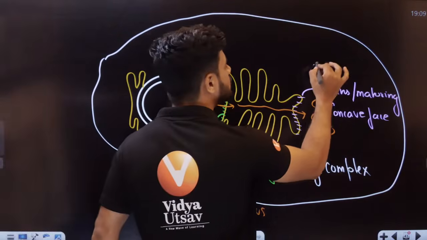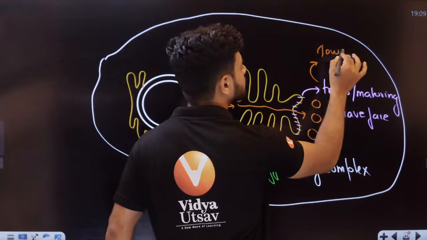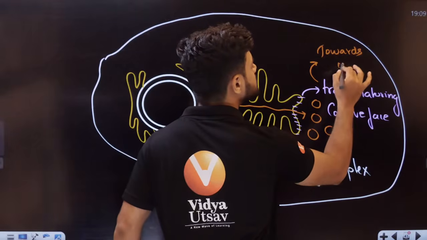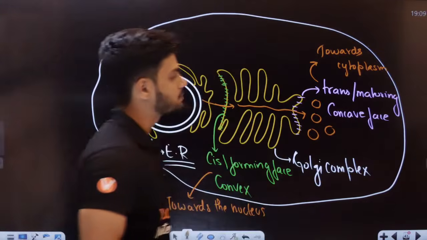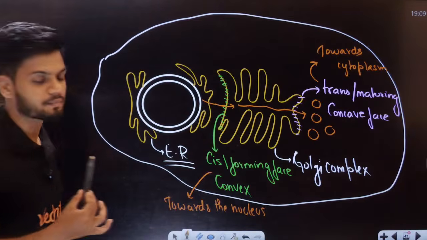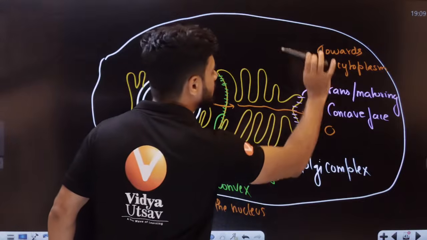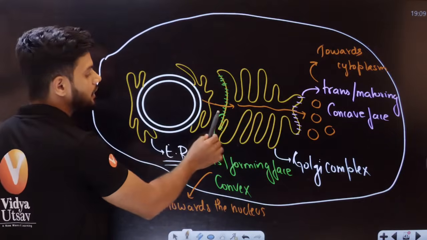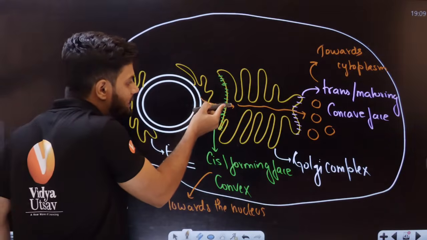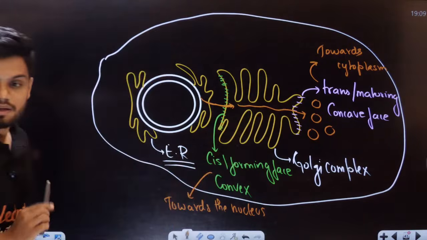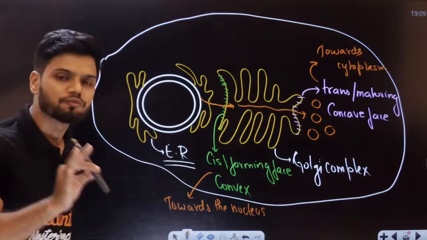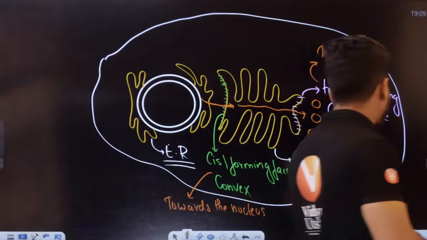Trans phase is always towards cytoplasm. Always towards cytoplasm here. Can you see? Always towards cytoplasm, this one. This one is towards the nucleus. So it enters here, packaging, exit out of trans phase. That is the main function of Golgi complex, students, is packaging.